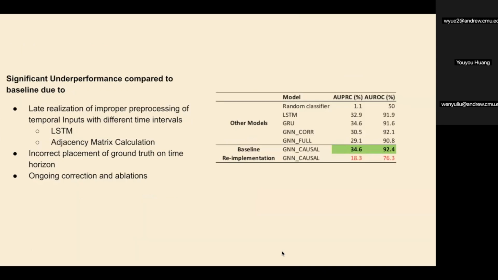Next. Sadly, we want to be as transparent as possible. Despite our ablations, we did not reach the performance that we expected. However, we came to a late realization that we improperly processed the temporal inputs with different time intervals and did not pad them or linearly interpolate them correctly, which significantly affected the model performance. The placement of the ground truth on the time horizon was also a little bit off. So we are still doing ongoing corrections and ablations to fix this issue.